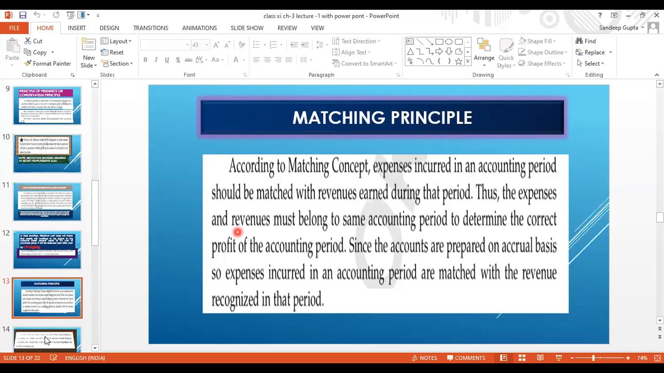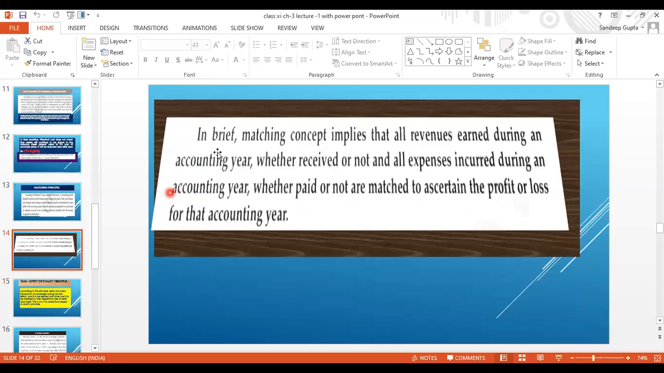Okay. Next, in brief, we can say that matching concept implies that all revenues earned during an accounting year, whether received or not, and all expenses incurred during an accounting year, whether paid or